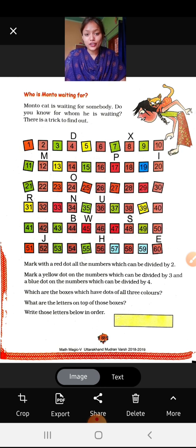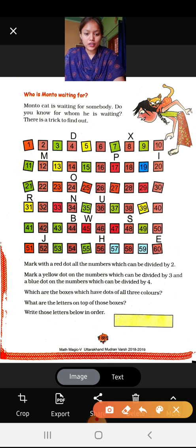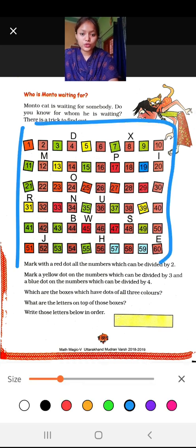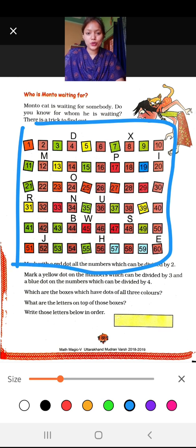This is the puzzle. We have to solve this puzzle, and we have to find whom she is waiting for. Can you find it? Yes, we'll find it together. So, rules of the game. These numbers are given here. You can see these numbers are given here. You have to use these numbers, and using these numbers you will find whom she is waiting for.